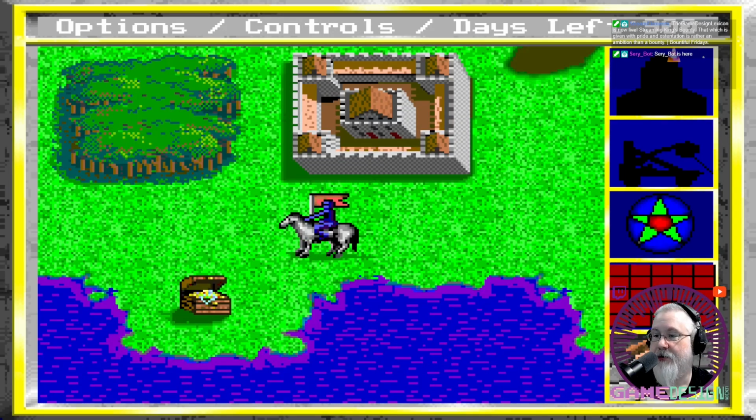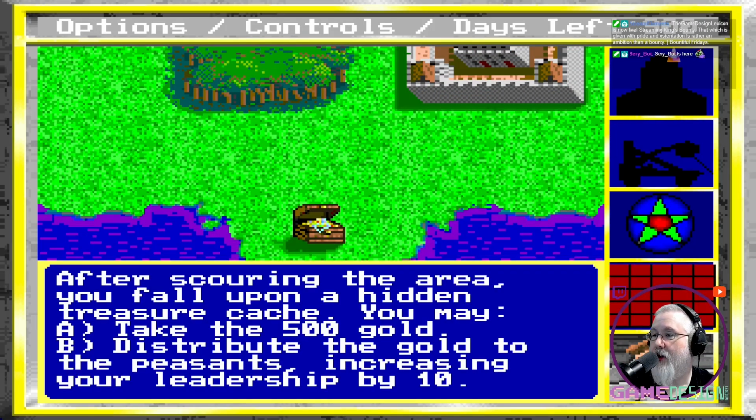Oh, we do have footsteps, right? We have treasure.